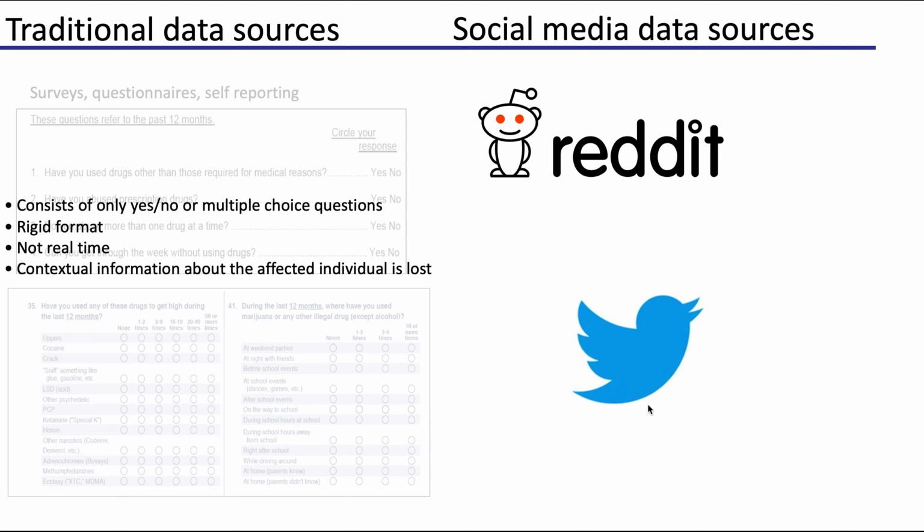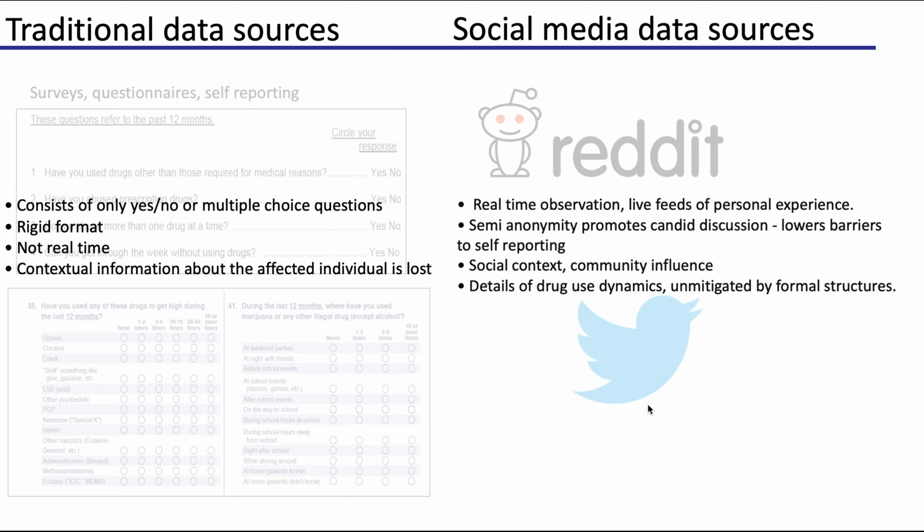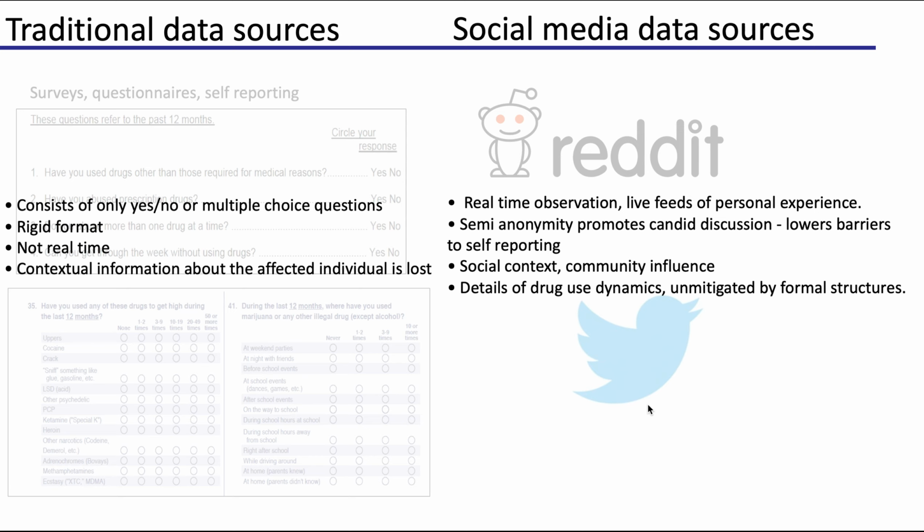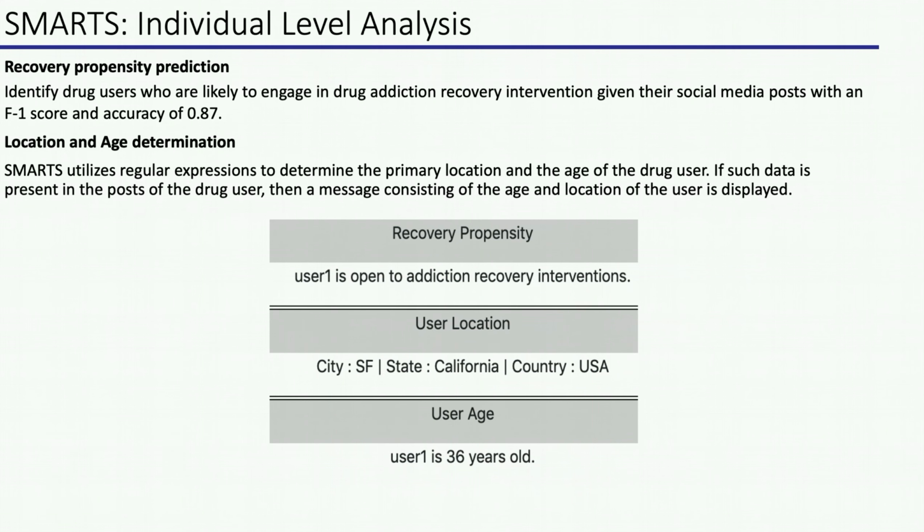Recently, a lot of research is being done on utilizing social media sources such as Reddit and Twitter to gain real time insights about health. With SMARTS, we want to take advantage of the anonymity provided by such sources to gain insights about drug use. SMARTS allows the user to conduct both individual level and population level analysis.